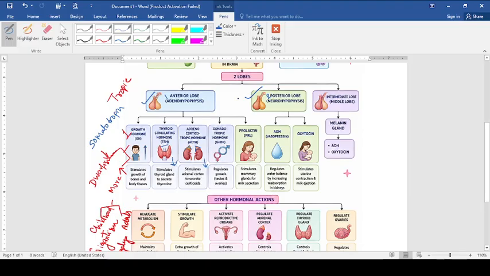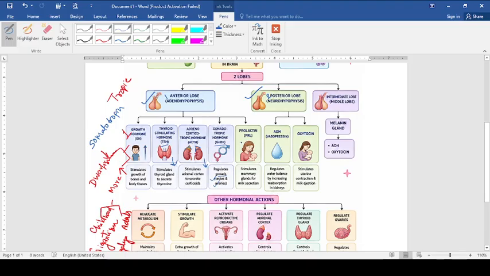Next, we are having GnRH. GnRH full form is gonadotropin releasing hormone or gonadotropic hormones. Here we have to discuss two major hormones, which regulate the gonads. What is the meaning of the gonads over here? When we talk about gonads, it's called testis and ovaries. So it is regulating the hormones of the testis and ovaries in male and female respectively.